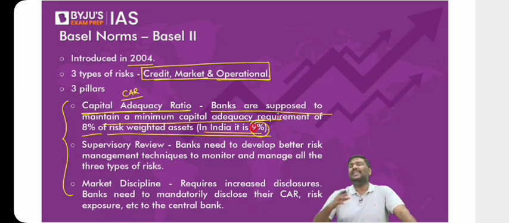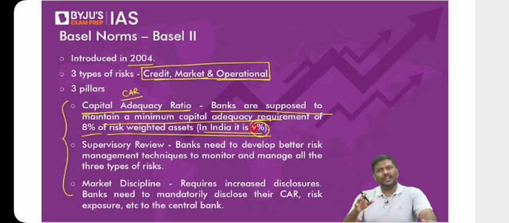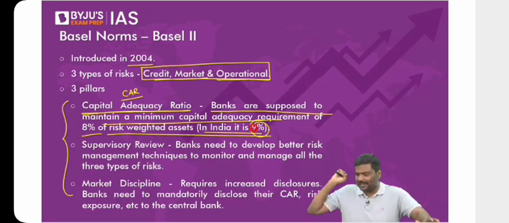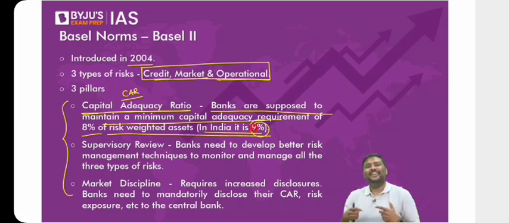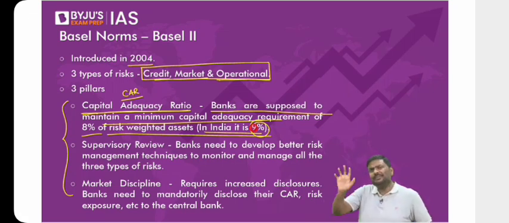Again, is it uniformly 9% for everyone in India? No. I hope you understand. Is it a uniform 9% for every bank in India? How many of you think you should have a uniform capital adequacy ratio of 9% in India? Let me just check how you think. Do you think it is better to have a uniform 9% rate for everyone in India? No, it should not be uniform. It doesn't make sense.